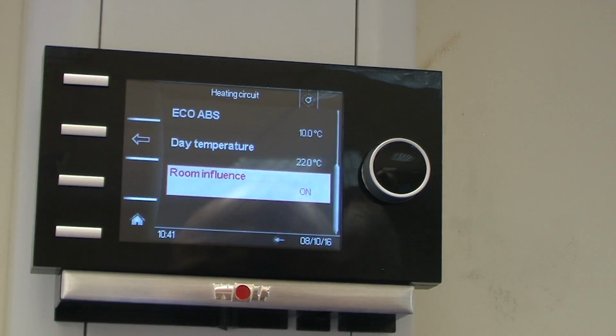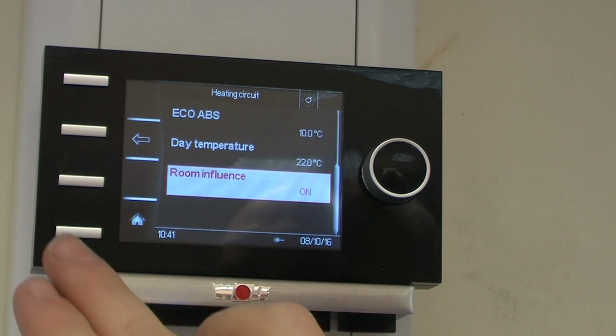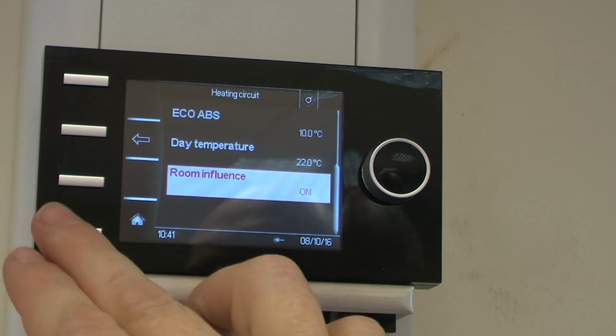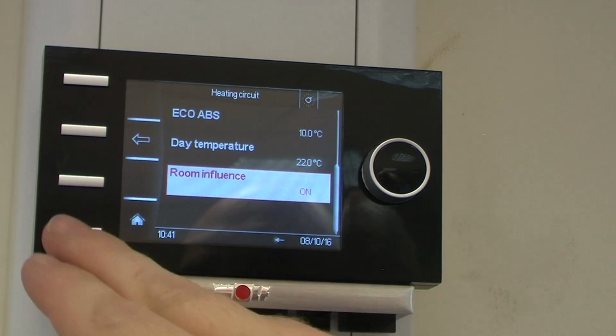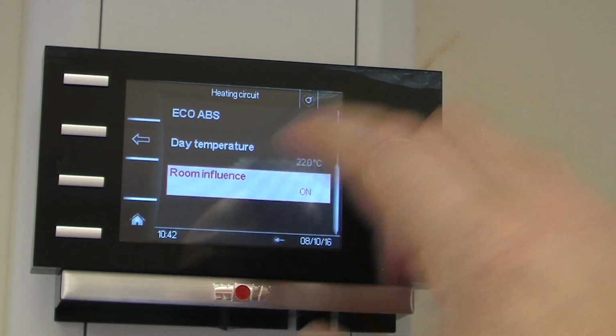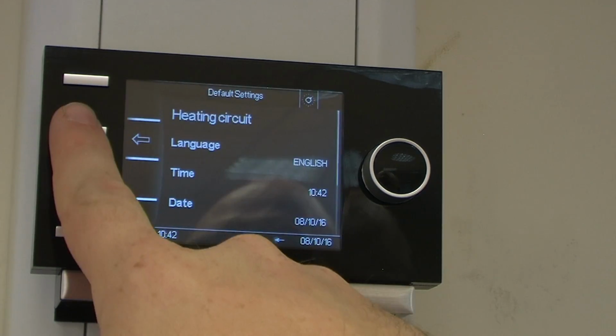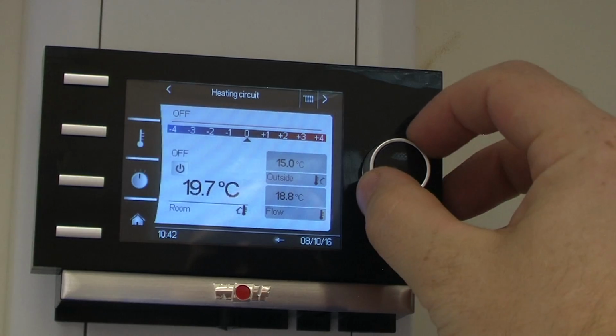So once that's enabled on, it senses fluctuations in room temperature, either windows opening, letting out some heat, or a stove lighting within an area. So it will sense temperature changes and send a signal back to the boiler through eBus to either ramp up or go in a reduced mode, depending on whether it's a loss of temperature or a gain in temperature in the room. And back to the home screen.